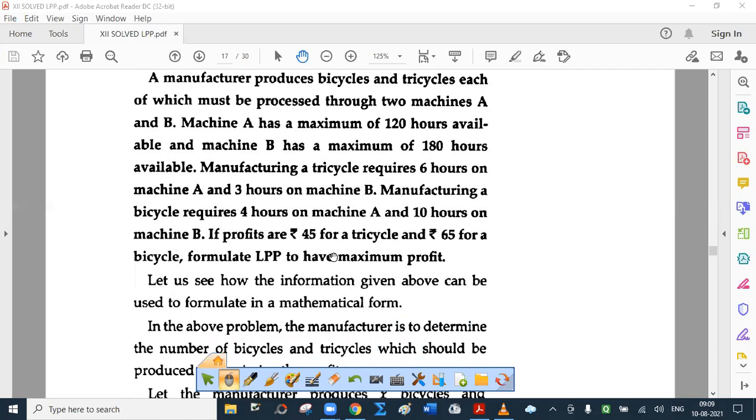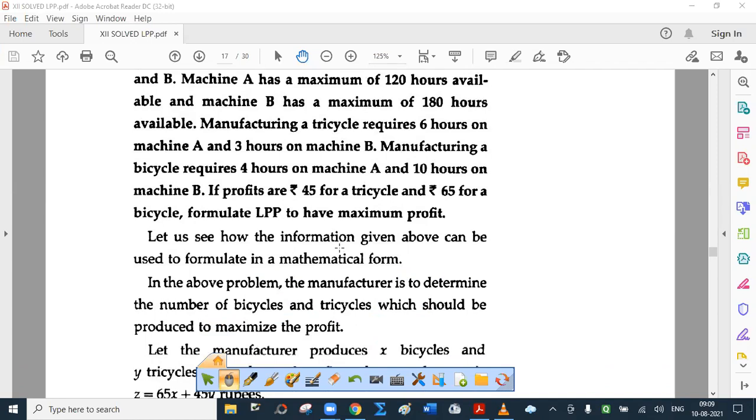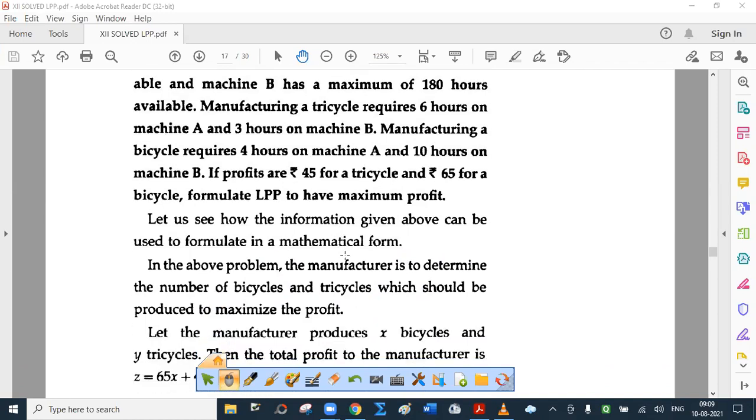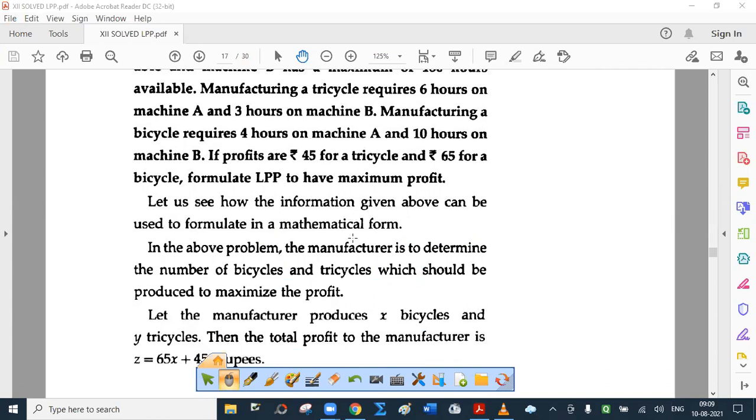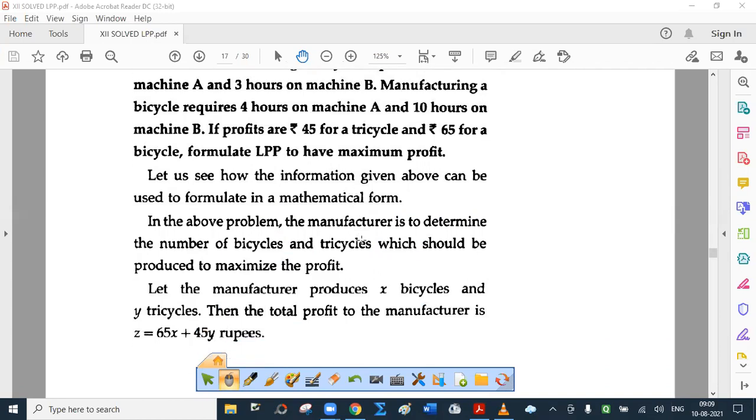Let us see how the information given above can be used to formulate in a mathematical form. In the above problem, the manufacturer is to determine the number of bicycles and tricycles which should be produced to earn the maximum profit. Let the manufacturer produce X bicycles and Y tricycles.